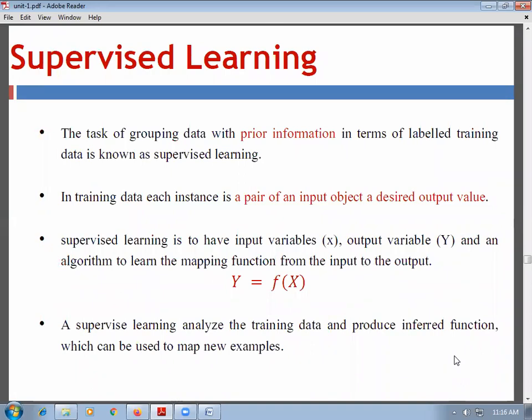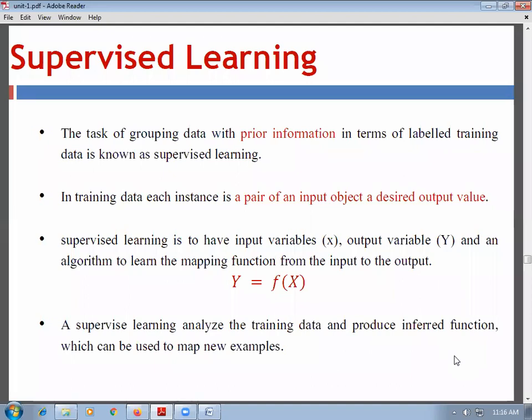Already we know what supervised learning actually is. We can define supervised learning as the task of learning from data with prior information in terms of labeled training data. That means in case of supervised learning, along with the input, label data is also provided. In training data, each instance is a pair of an input object and a desired output value.